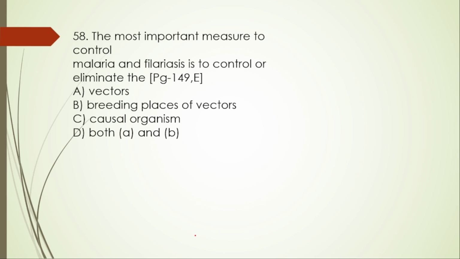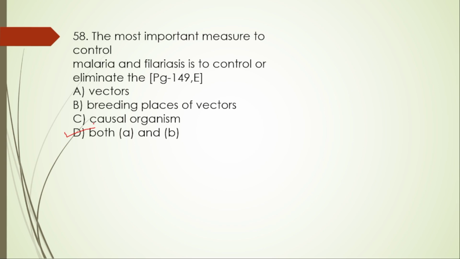Next question, that is question number 58. The most important measure of control of malaria and filariasis is to eliminate the A. Vectors, B. breeding place of the vectors, C. causal organisms, D. Both A and B. Here the right option is option D, both A and B.